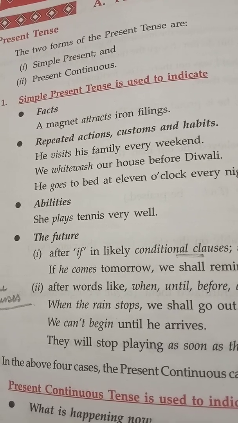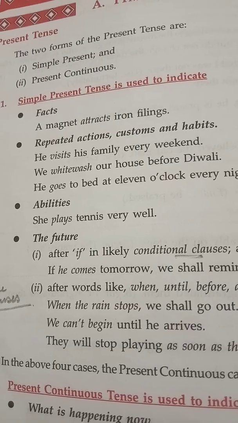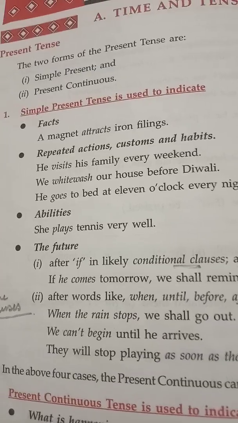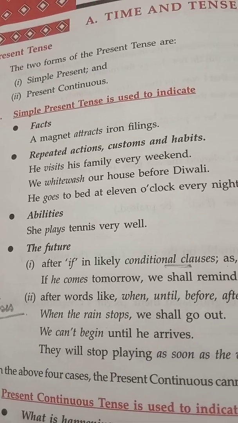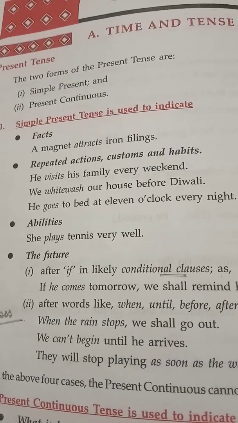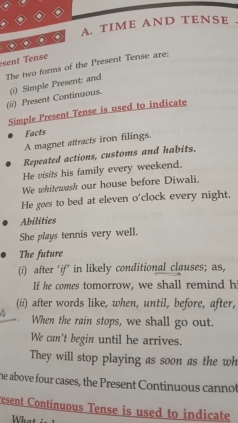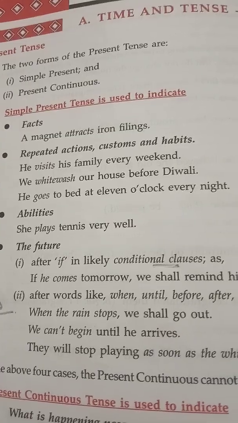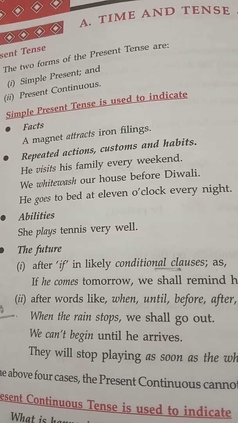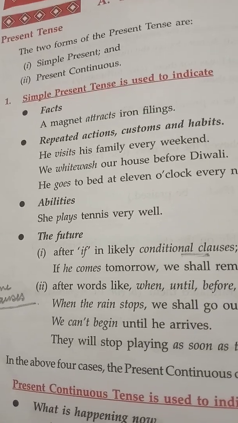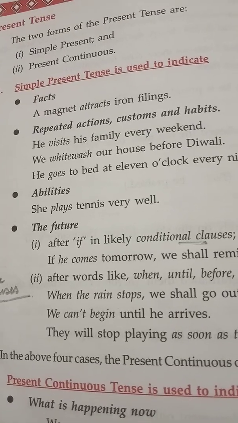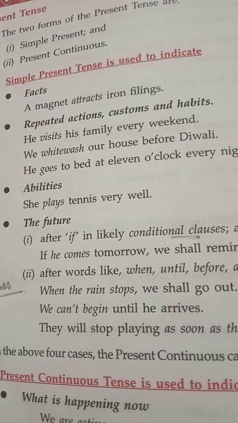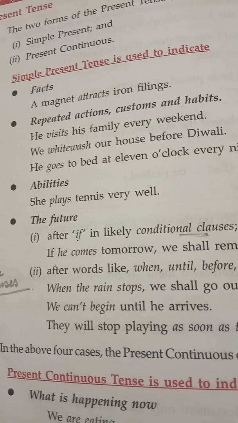He visits. A cat mews, but cats mew. So we whitewash. We don't say we whitewashes. With plural, generally the verbs do not take an S. He goes to bed at 11 o'clock every night. So whenever we are talking about any habitual actions, we use the simple present tense. Whenever we are talking about the ability of somebody: she plays tennis very well, she reads very well.